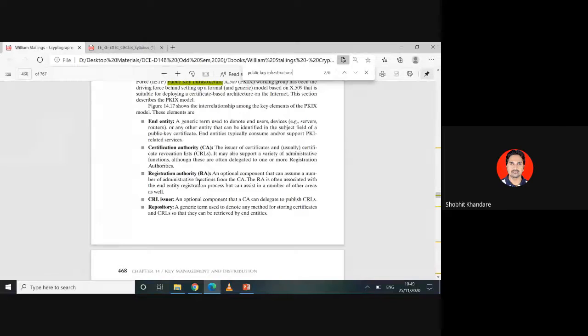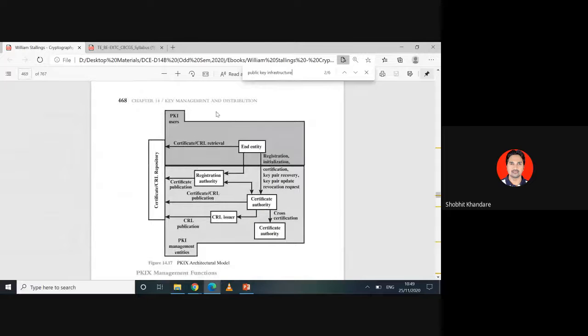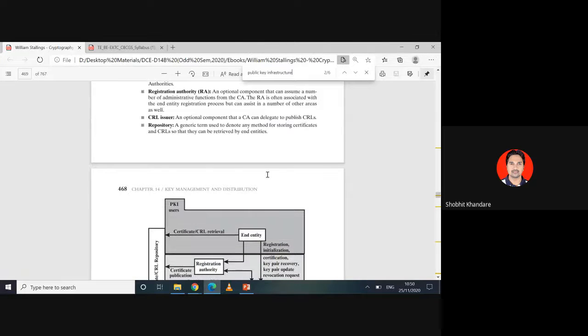Okay, so what does it do? That can assume a number of administrative functions from the CA. The RA is often associated with the end entity registration process, but can assist in a number of other areas as well. So whatever the work is assigned to the certificate authority, that work load is minimized if some other work is assigned to the registration authority. So it is an optional component, but it is mentioned in the architectural block diagram in the model. So you have to remember this. Okay, this is important. This is available in the ebook by William Stallings. Please go through this.